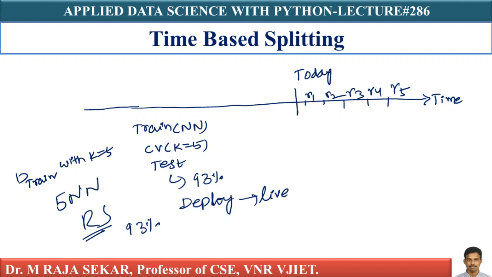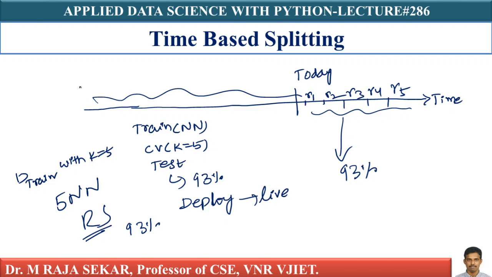So my assumption is that on all these points, I am going to have an accuracy of approximately 93%. By using all this data, we concluded that we have 93% accuracy, so I expect approximately 93% on tomorrow's reviews.